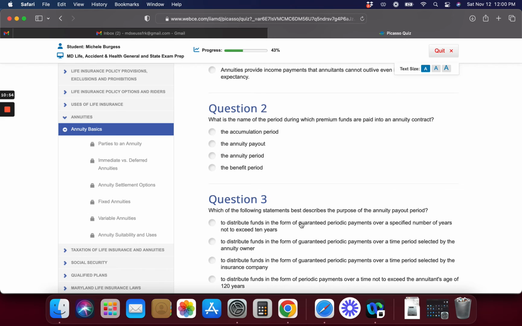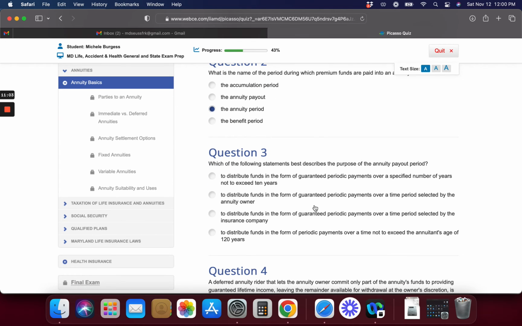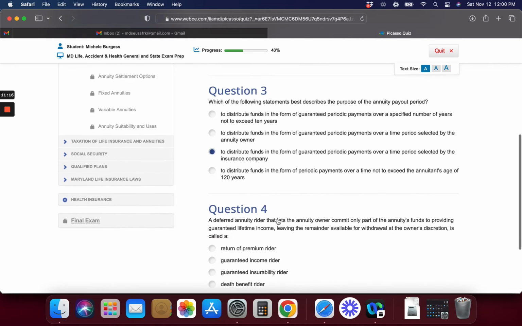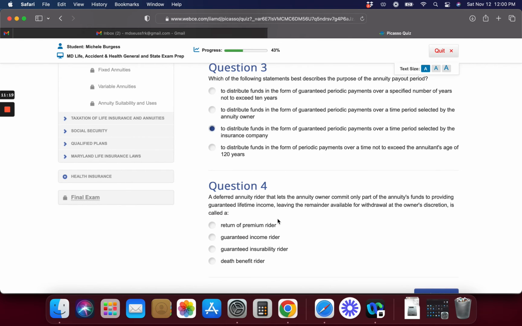What is the name of the period during which premium funds are paid into the annuity contract? I think it is annuity period. Which of the following statements best describes the purpose of annuity payout period? To distribute the funds in the form of guaranteed periodic payments over a time period selected by the insurance company. I have no idea whether these are right or wrong. A deferred annuity rider that lets the annuity owner commit only part of the annuity's funds to providing guaranteed lifetime income. Be sure and go back over these if you're having trouble in this area, because I probably will myself.